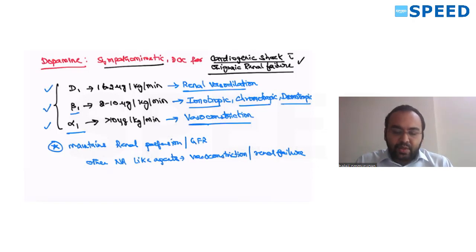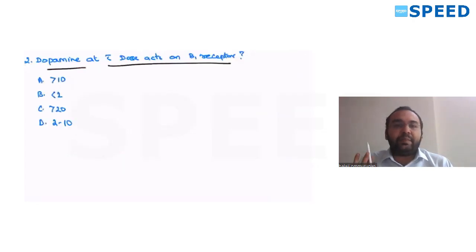With respect to dose, first starting dose, that is 1 to 2 micrograms per kg per minute. It acts only in your D receptors. Intermediate dose 2 to 10 acts in your beta receptors. Highest dose greater than 10 acts in your alpha 1 receptors. Okay. So the question here is at which dose beta 1 receptor is acting. So it is the intermediate dose. 1 to 2, 2 to 10, greater than 10. So what will be the option here? 2 to 10.